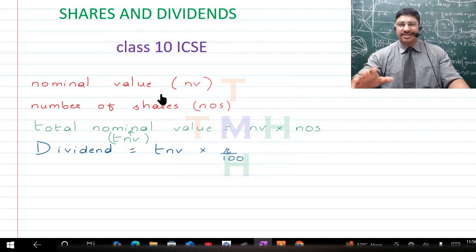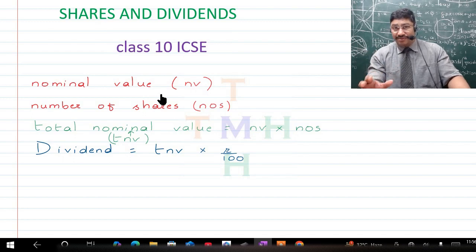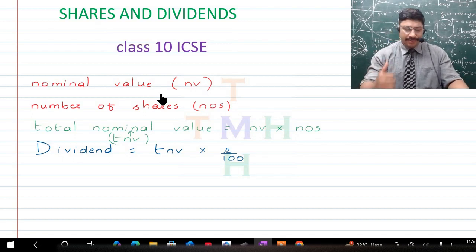If it does no profit and no loss, then obviously it will remain the same as the nominal value, and if it goes into losses, then the nominal value will now have a lesser value. That means the value of the shares will become lesser than the nominal value, right?